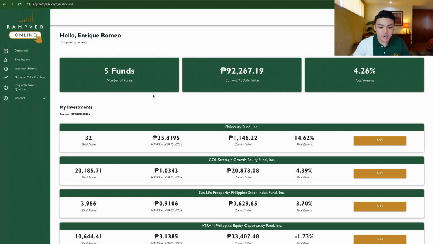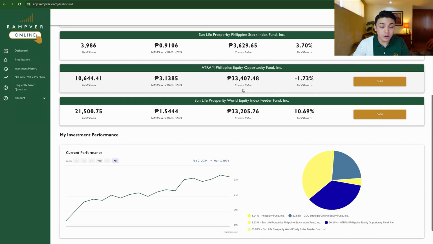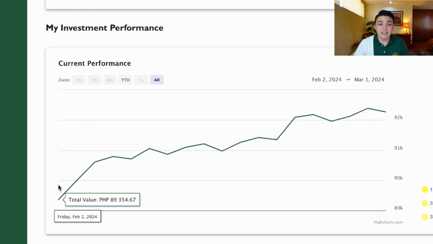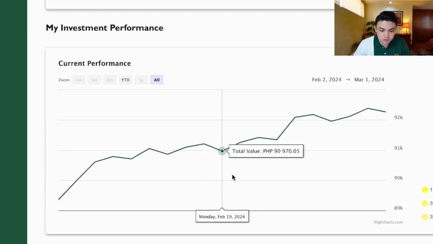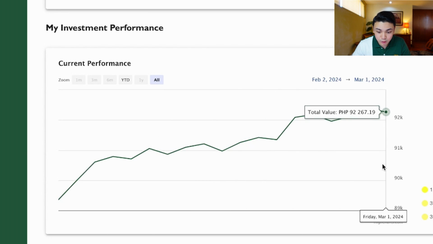Okay, so if we go back to our dashboard, you will now see powerful features at the bottom of your dashboard. So here, you can monitor your current performance using this line graph, diba? Look at this, the total value last Feb 2 was only 89,000. Hindi pa ako nag-add, so I should keep adding every month. It grows and grows because of the performance of each fund while diversified. And now, diba, total value as of March 1, since ito yung last available na NAVs, total of 92,000 pesos already. And this is a portfolio that I grew over time. So if you invest every month, you can actually grow your portfolio.